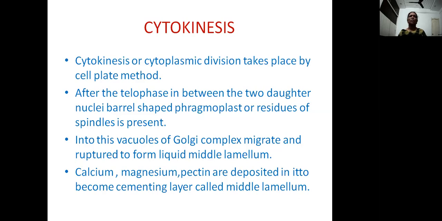Into this, the vacuoles of the Golgi complex and endoplasmic reticulum move, where they will be arranged side by side, by the pressure exerted, one above the other. These vacuoles are ruptured, resulting in the formation of liquid-like middle lamellum. Into this middle lamellum, calcium, magnesium, and pectin are deposited. They will be converted into calcium pectate and magnesium pectate. These two compounds give hardness to the middle lamellum, by which it becomes a cementing substance, a cementing layer in between the two daughter nuclei.